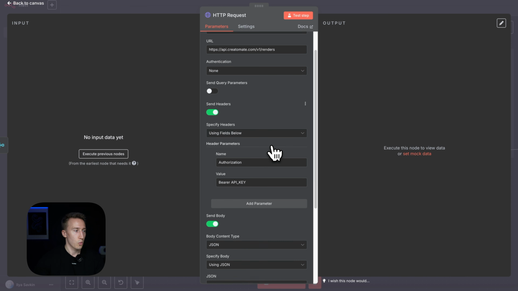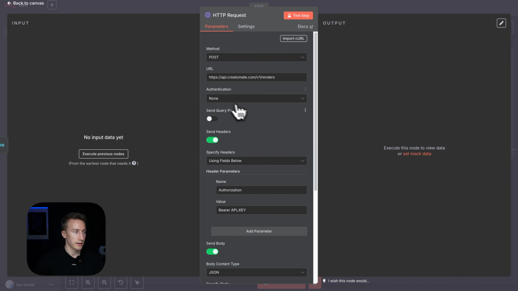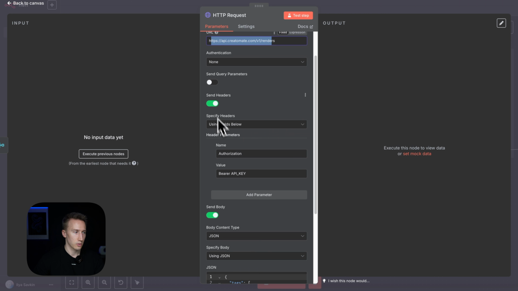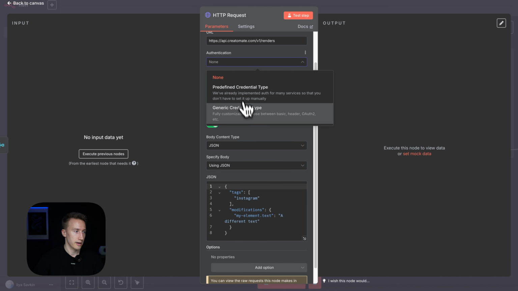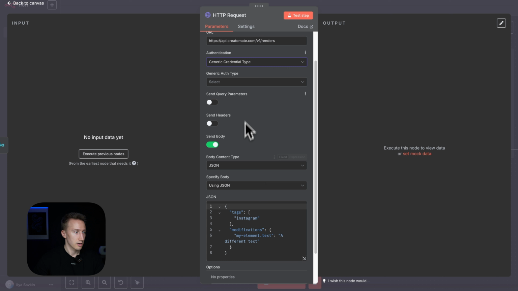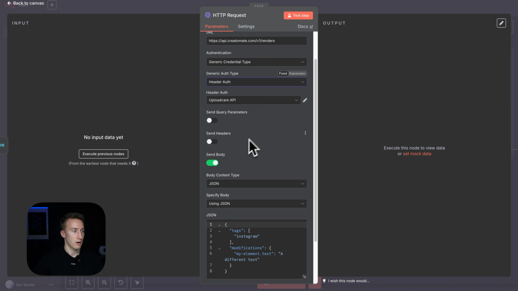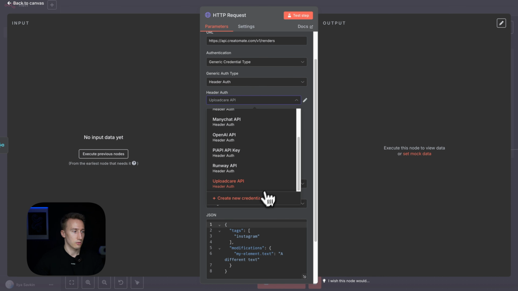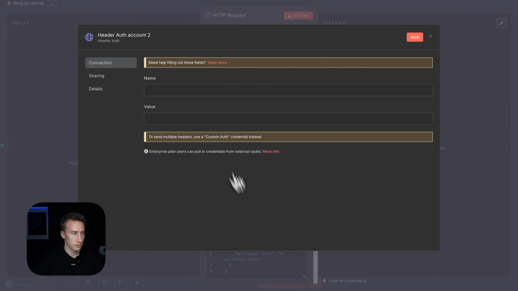Perfect. So what we have now, we have the post method, and then we have the API endpoint to send our request. So what I suggest to do is that we can send the key with the headers, but just to reuse it later, I suggest creating authentication here. So let's disable headers and create authentication. Generic credential type, header auth, then you press create new credential, name authorization.